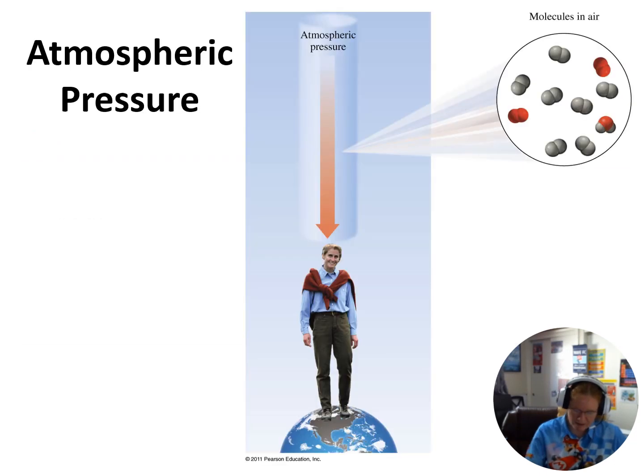When we talk about atmospheric pressure, we're talking about the pressure of all the air molecules around us. When we look at pressure, we're looking at force per unit area. And so when we're looking at atmospheric pressure, what's the force? Well, the force is gravity, which is why atmospheric pressure is greater at sea level than it is up in the mountains. Up in the mountains, the force of gravity is less, and so you have less atmospheric pressure. You also have thinner air.